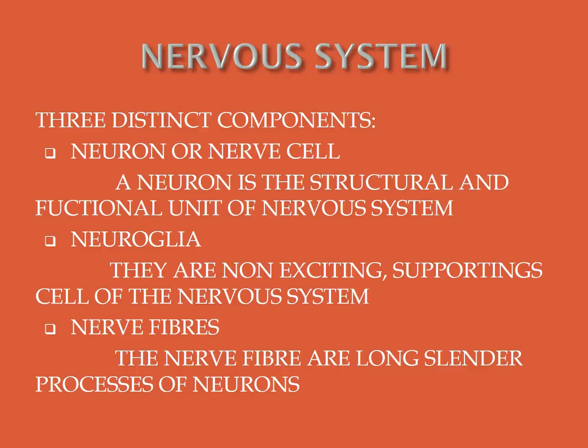What is a neuron? Has anybody heard about the neuron? You already studied it in the previous class. A neuron is the basic structural and functional unit of the nervous system. The other name of neuron is nerve cell.